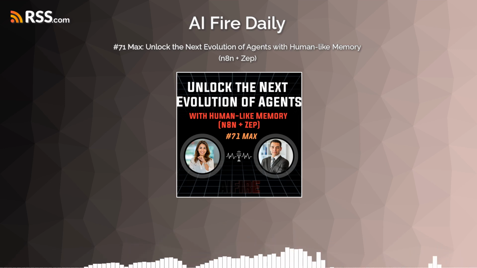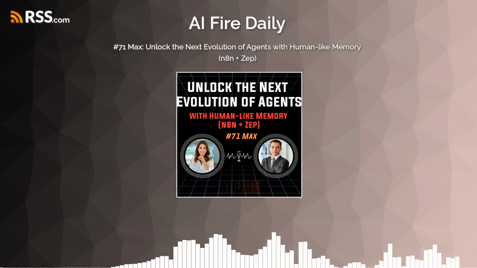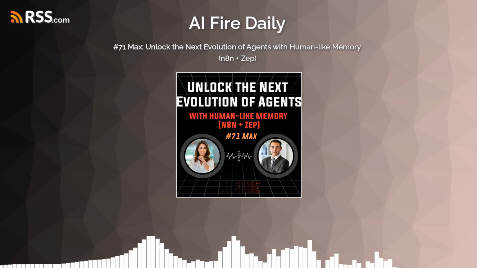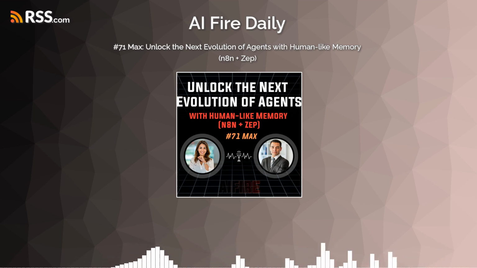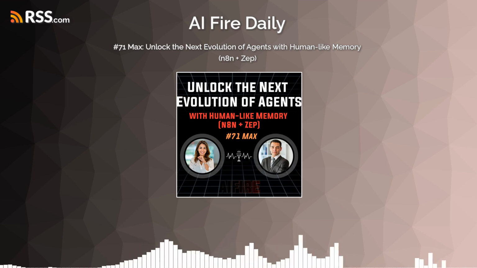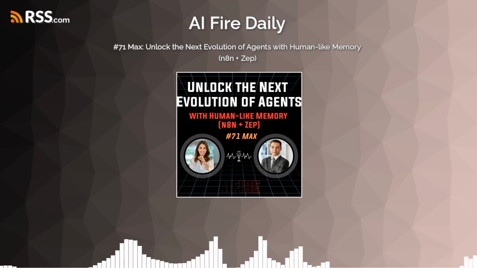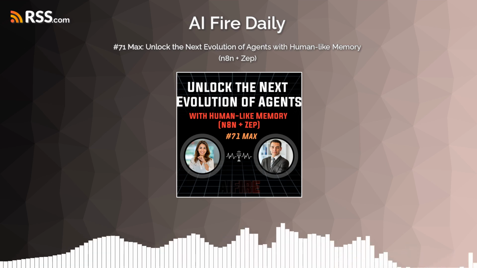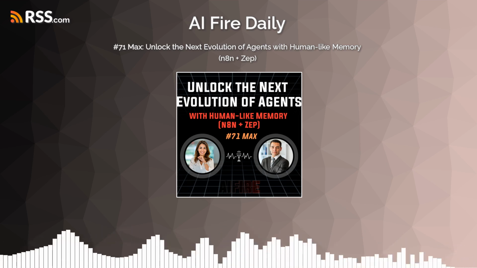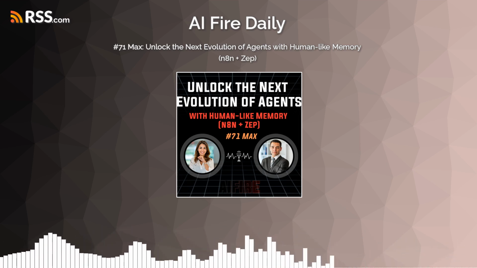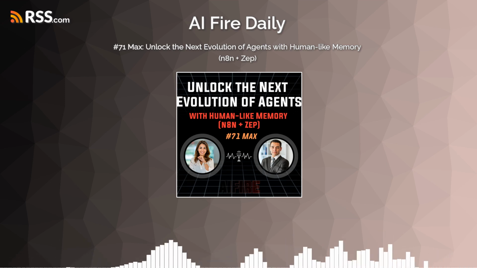So our mission today is to unpack this core problem. We're going to look at how these relational knowledge graphs, something like this open source tool called ZEP, can offer a real solution. ZEP's basically a database made for AI memory. Exactly. And we're going to walk you through how this memory gets built from scratch. And the big one, how you do it without racking up some crazy huge bill from your AI provider. Yeah, the cost thing is key.